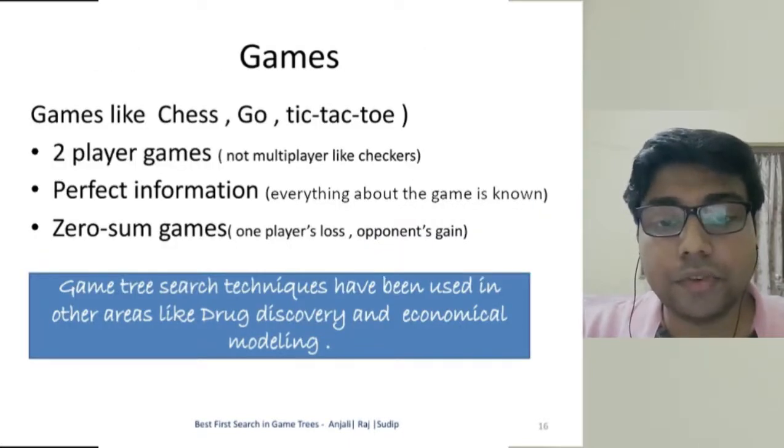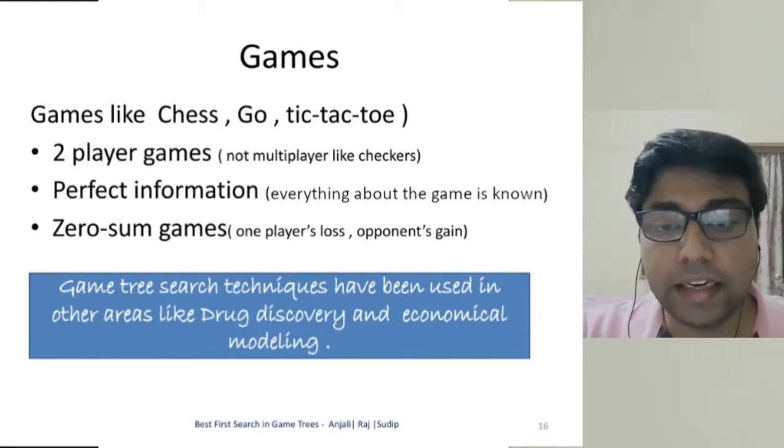Here, we will focus on games like chess, Go and tic-tac-toe, which are two-player games, with perfect information, meaning every player has all the information about the game at any given time, and zero-sum games, meaning if one player loses then the other player wins, and overall there is no win or loss excess. Though we only discuss games as an application of game trees, game tree search has also been used in other areas like drug discovery and economical modeling.